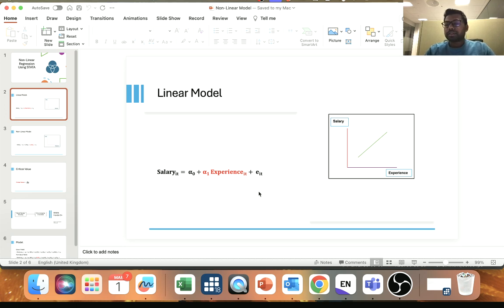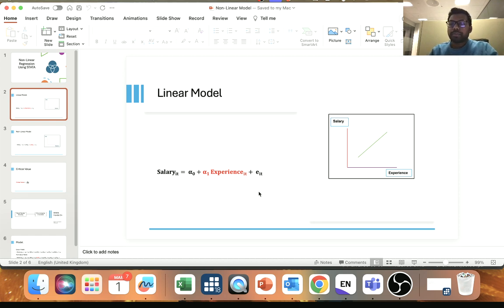If we consider the example of whether a person's experience has any impact on his salary, obviously there's a concern that if the person has more experience, it can impact his or her salary. However, some economists believe that it's not always true that experience will have a positive impact on salary. After a certain period, for example, if the person serves in a company for more than 10 or 20 years, there could be a decline in his salary. So this is actually the non-linear impact.